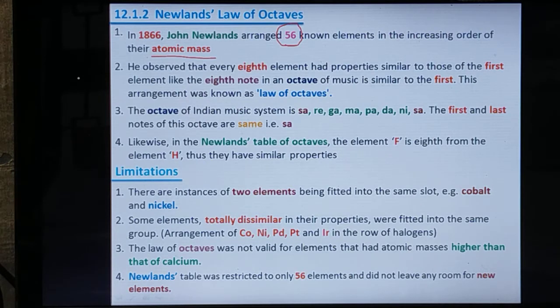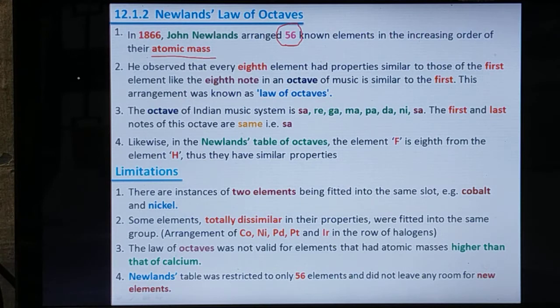That's why it is called the law of octaves. Because in music notes, the first note and the eighth note are similar. The same way, when elements are arranged in increasing order of atomic mass as 1, 2, 3, 4, 5, 6, 7, the eighth one has a similar property to the first one of the same row. In such a way he arranged the elements as a set of 8 elements.